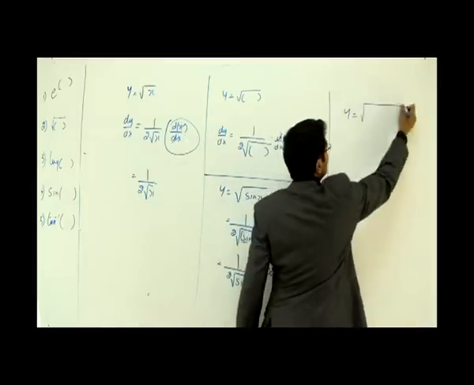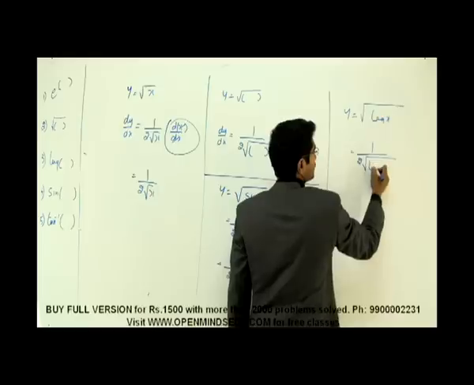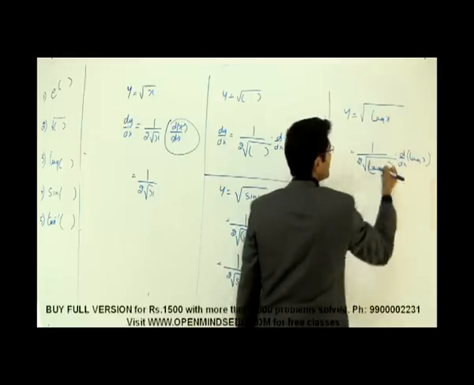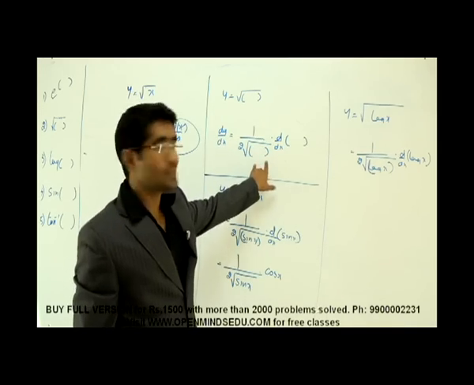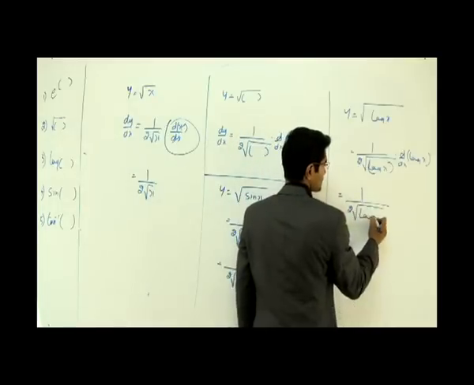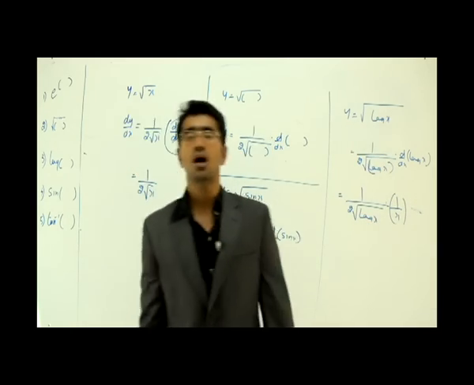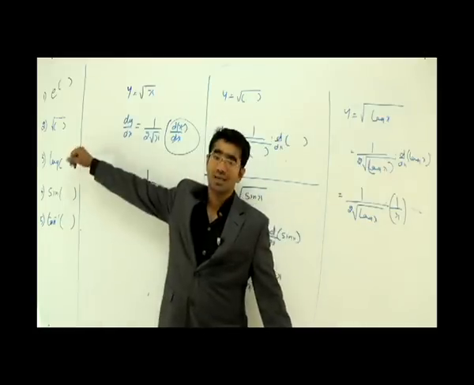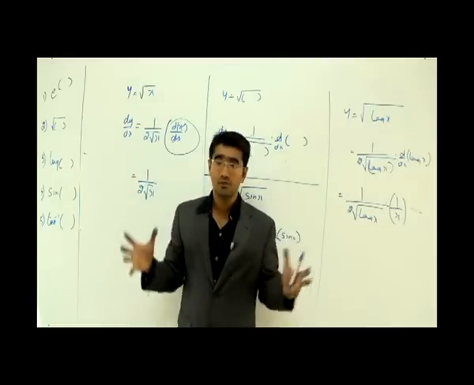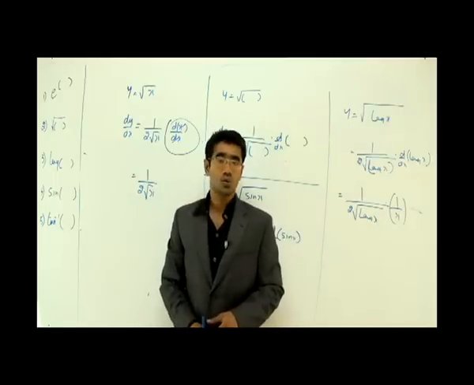Let's do another problem. Let's say y is equal to root of, this time, log x. It is again what? 1 by 2 root of log of x into d by dx of log of x. Is it the same format? Yes. See, inside now, this bracket contains log. So that is it. 1 by 2 root of log x into 1 by x. Now I hope you understand how exactly I can differentiate the second function. This is called chain rule using the second simple function. These are the things which will build up the difficult problems in differentiation using the chain rule. So let's go with the third question here, that is log of x, and how to deal with this guy.